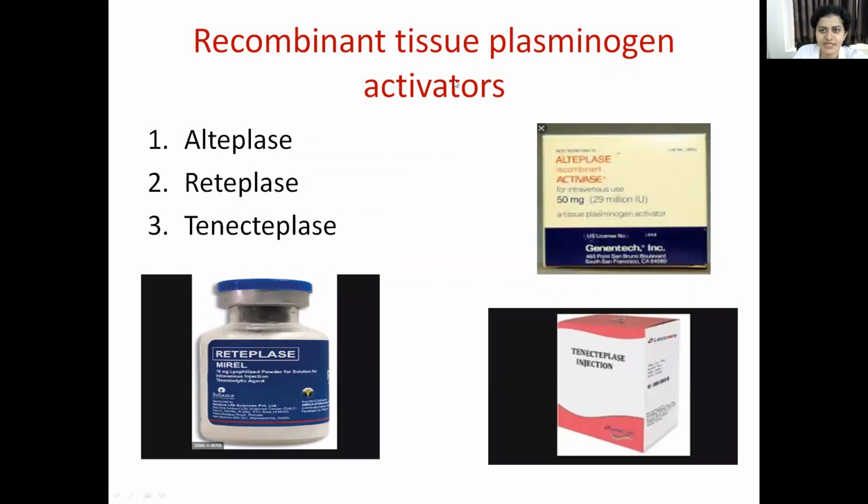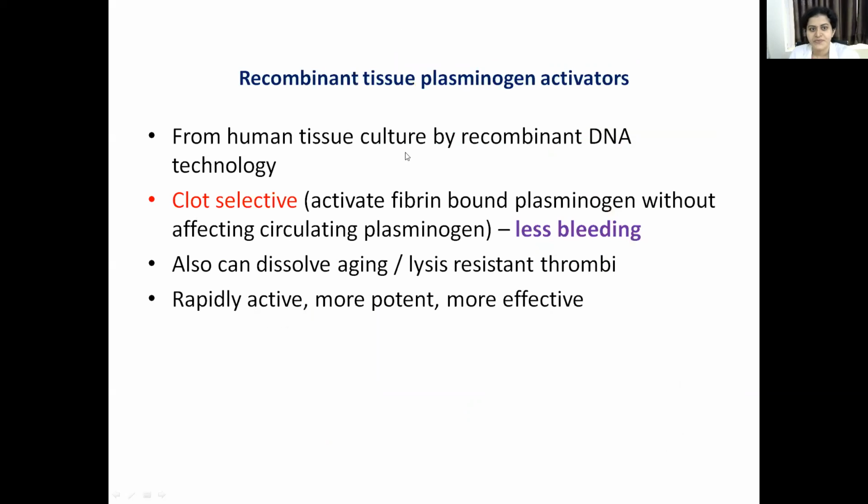Now come to the recombinant tissue plasminogen activators. This includes drugs like alteplase, reteplase and tenecteplase. All will end with the suffix -teplase. So these are the recombinant tissue plasminogen activators. So why is it called recombinant? Because it is formed from a human tissue culture by recombinant DNA technology.